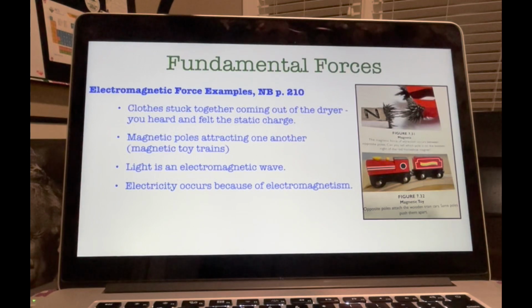Let's talk about the electromagnetic force and some examples. The electromagnetic force exists between particles with electric charge. Electric force and magnetic force are 2 different aspects of the electromagnetic force. The electromagnetic force is the only force that can be either attractive or repulsive. Electric forces act between charged objects or particles whether or not they're moving.